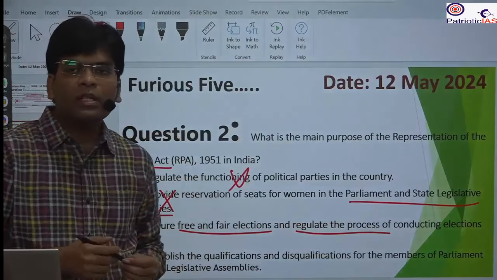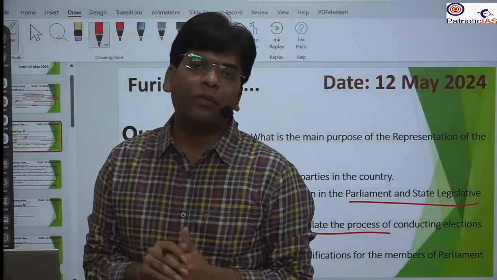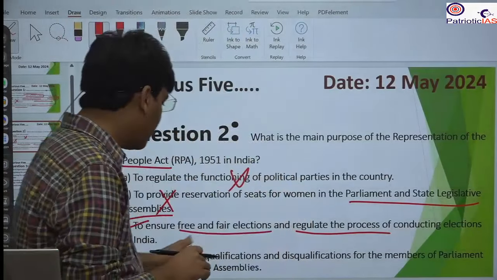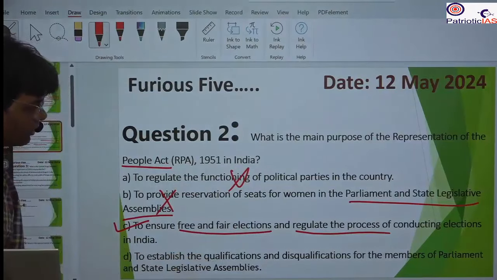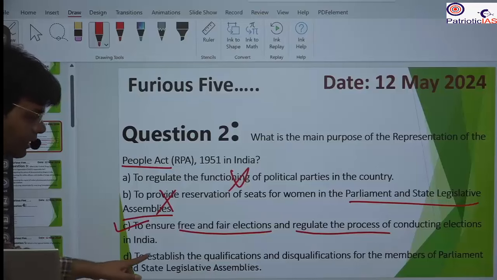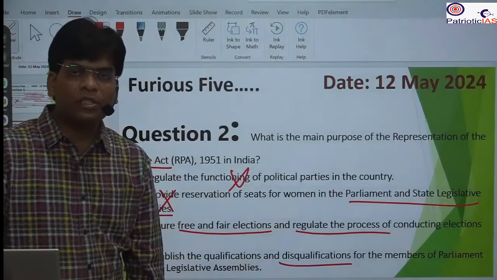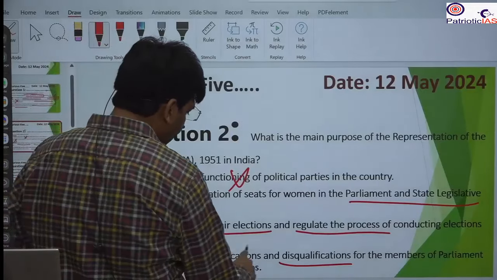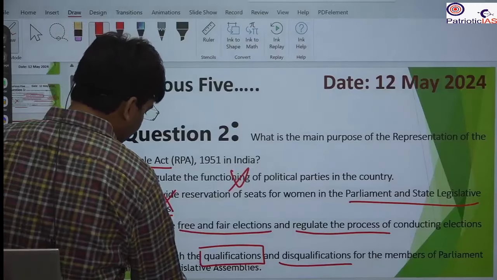It also mentions that during the election, if there is any corrupt practice, that will cause disqualification. So D is talking about establishing the qualification and disqualification for the members of Parliament and state legislature. Half of this is correct. There is some provision on disqualification, but the qualifications and other things are also mentioned in the Constitution itself. That's why this is not correct.